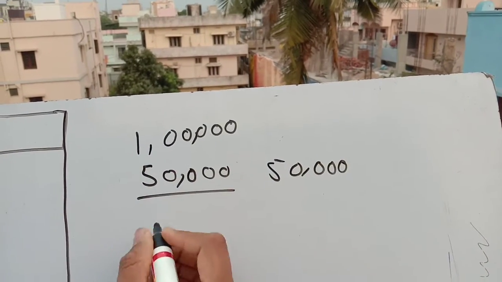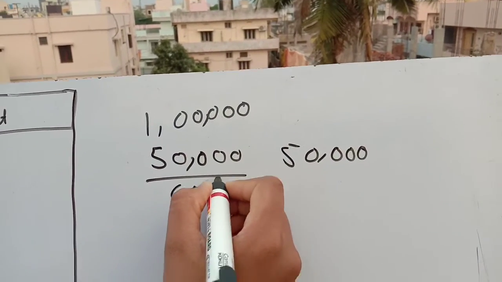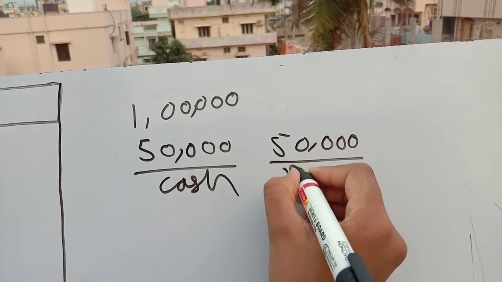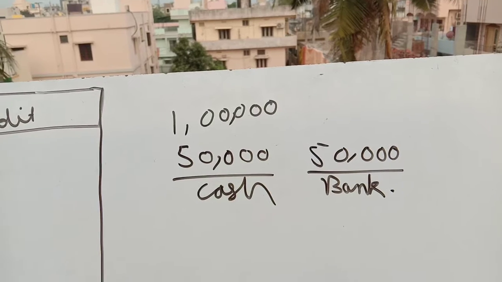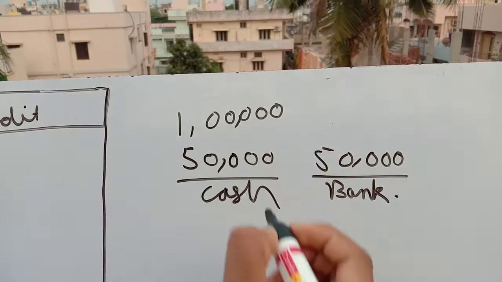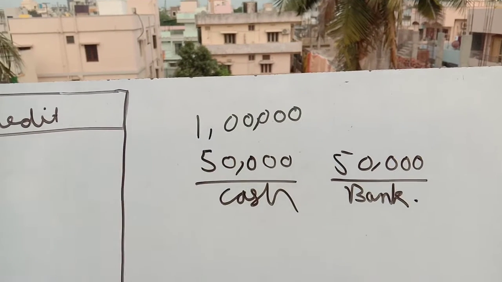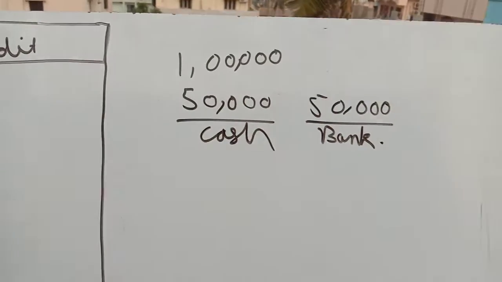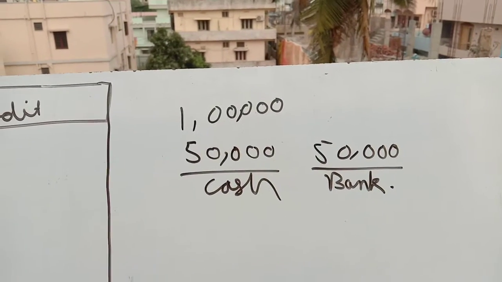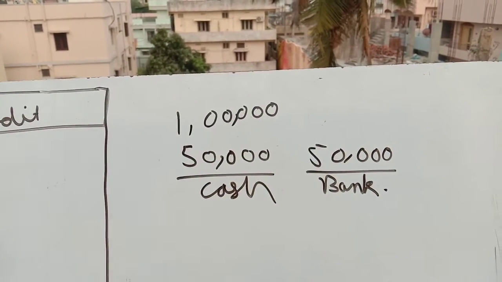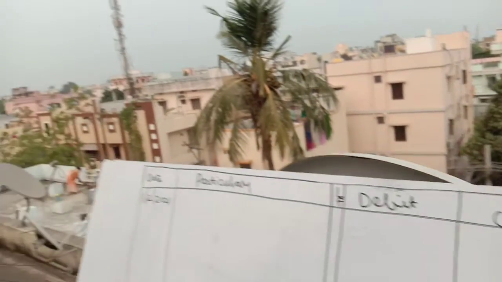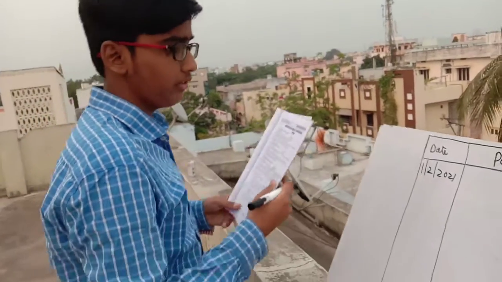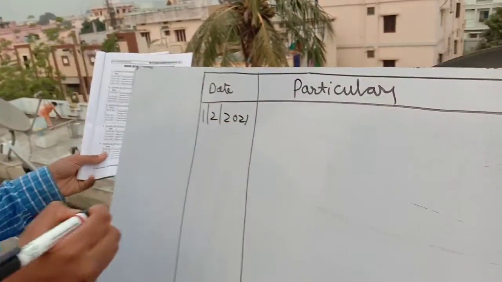This 50,000 was brought as cash only, but this 50,000 was deposited in bank. Normally when we deposit cash in a bank account, we debit bank and credit cash account, right? But here the debit side will be bank account only, but on the credit side, instead of cash account, we will credit capital account. So please look at the entry.